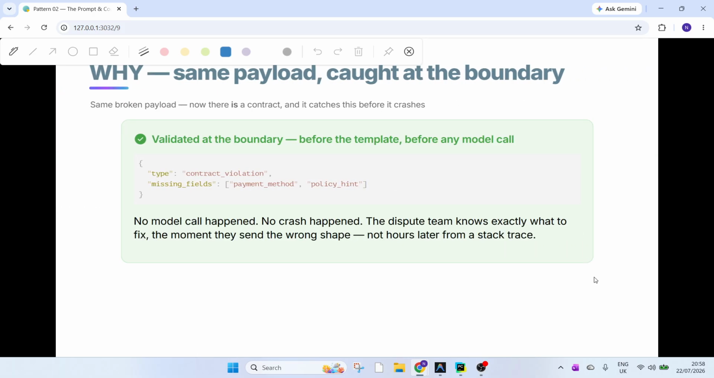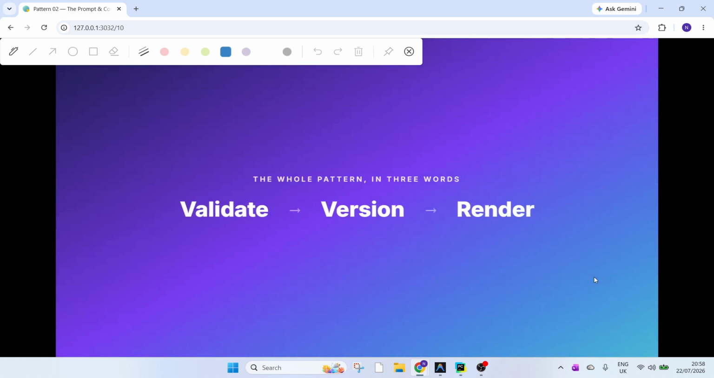Same broken payload, but now this pattern is in place. Pattern 02: before the template, before any model call, one function runs, validate input. It checks the payload against the contract. Instead of a crash, the dispute team gets a structured response: type, contract violation, and information about the missing field, like payment method. By name, no model call, no crash. The dispute team knows exactly what to fix, the moment they send the wrong shape, not an hour later from a mistake text. It would be within a second.